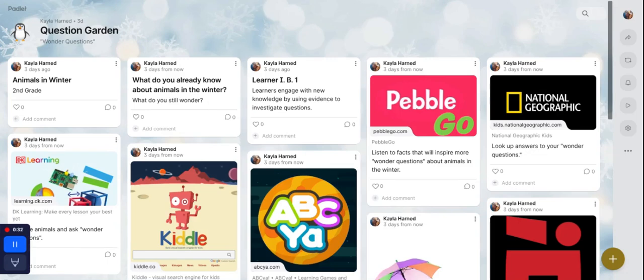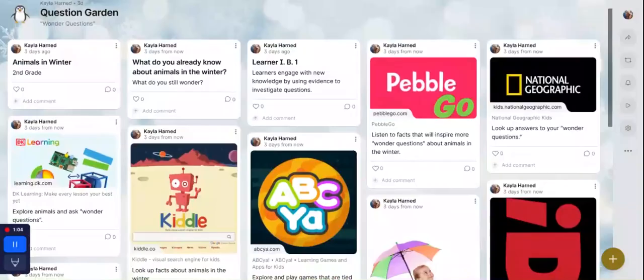So I already know that bears hibernate in the winter, but I wonder how long they hibernate for. Or I wonder if all bears hibernate during the same time or for the same amount of time. Using the evidence that you will find in these resources will not only help you to gain the knowledge and answers to your questions, but this activity will help you learn and practice using resources, drawing conclusions, and citing your sources, meaning that you will name the sources that you use to find your answers.